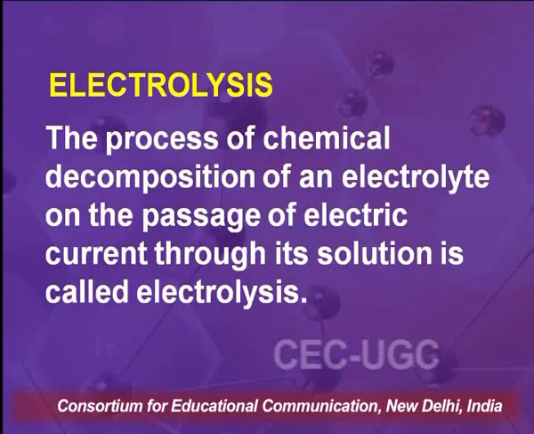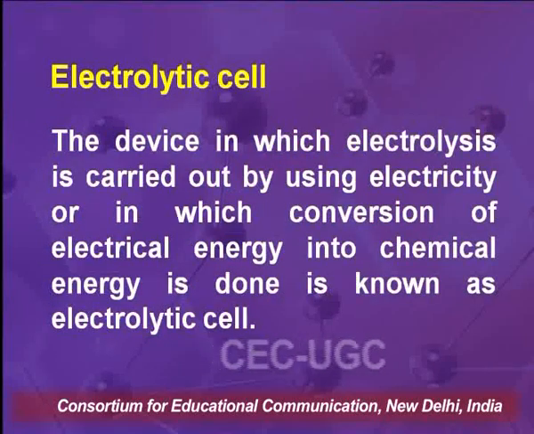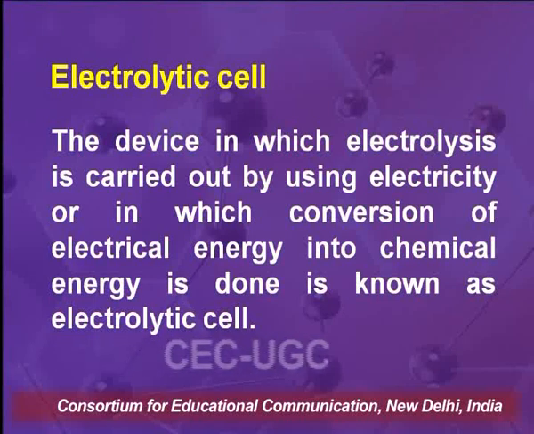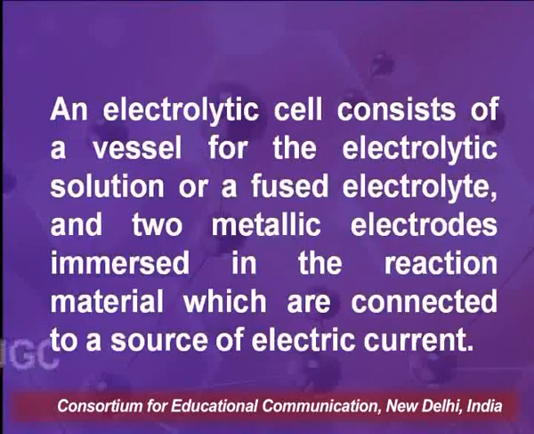Electrolysis. The process of chemical decomposition of an electrolyte on the passage of electric current through its solution is called electrolysis. The device in which electrolysis is carried out by using electricity, or in which conversion of electrical energy into chemical energy is done, is known as an electrolytic cell. An electrolytic cell consists of a vessel for the electrolytic solution or for the fused electrolyte and two metallic electrodes immersed in the reaction material which are connected to a source of electric current.